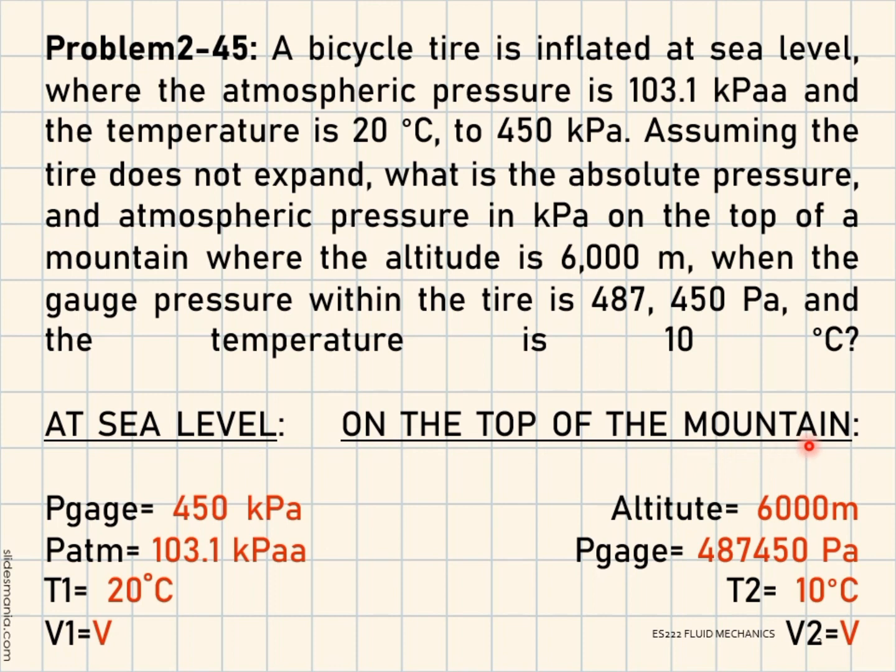So on the top of the mountain, the altitude is equal to 6,000 meter and the gauge pressure is equal to 487,450 Pascal and the temperature 2 is equal to 10 degrees Celsius and also the V2 is unknown.